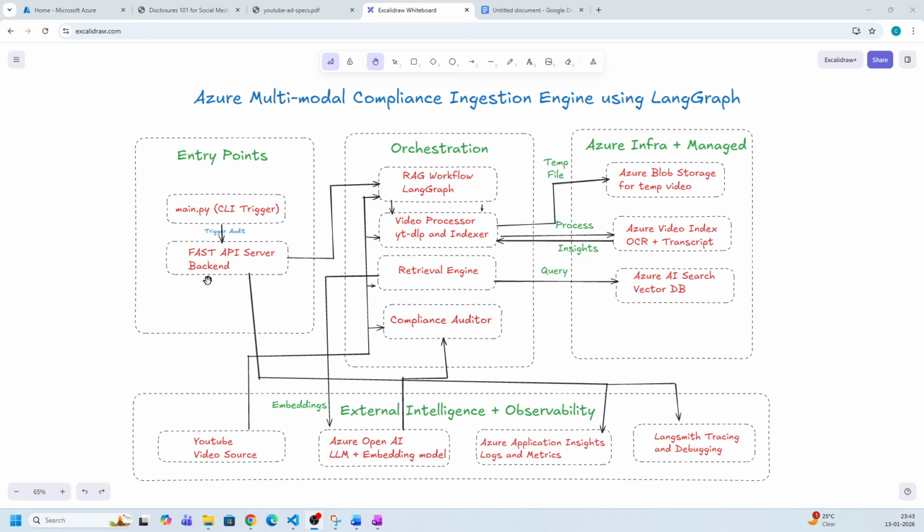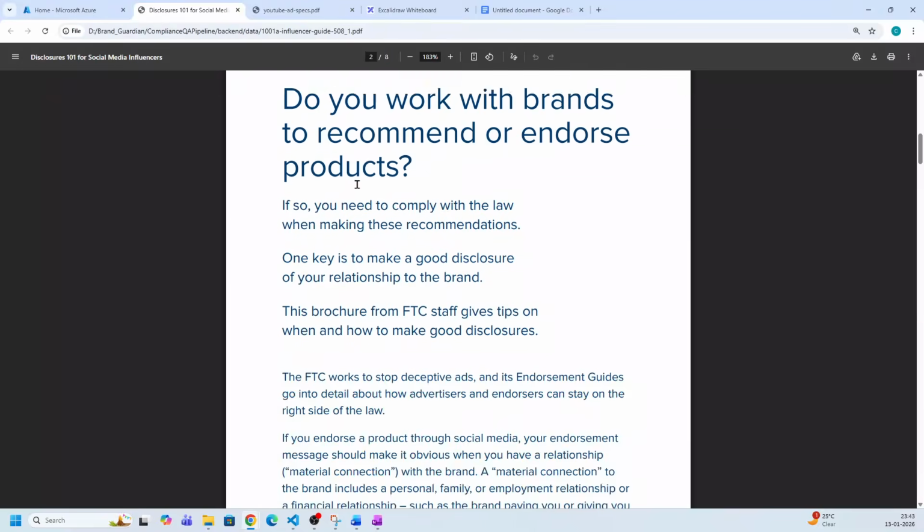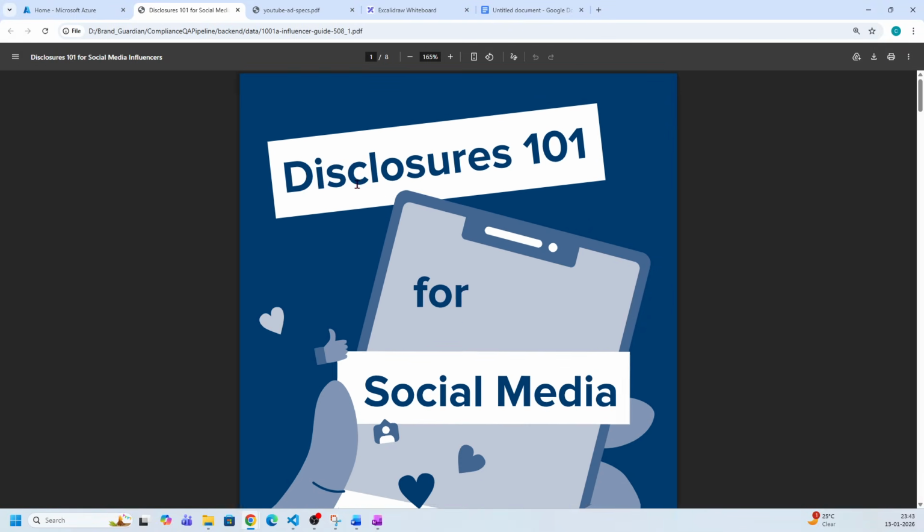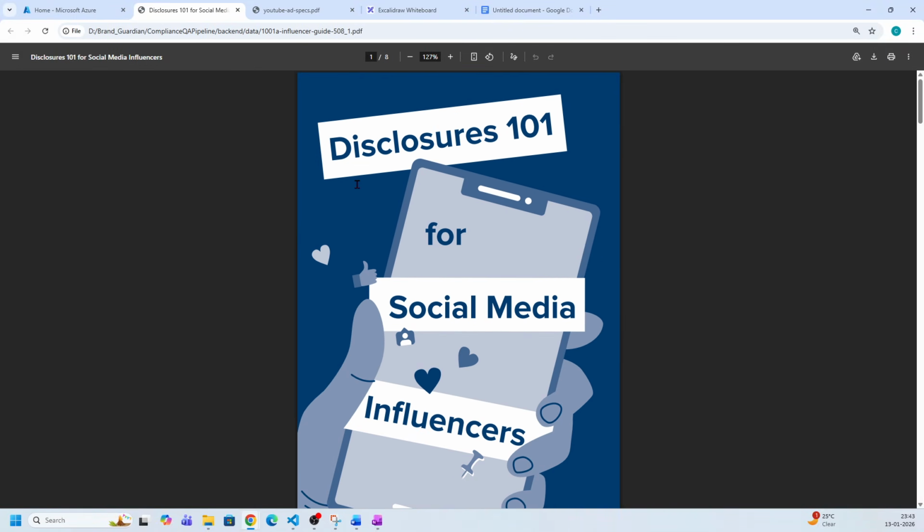But before getting into the nitty gritties of the project, let us try to understand in very simple terms what this project is about. In the set of documents that we have in this project, you can find two documents.